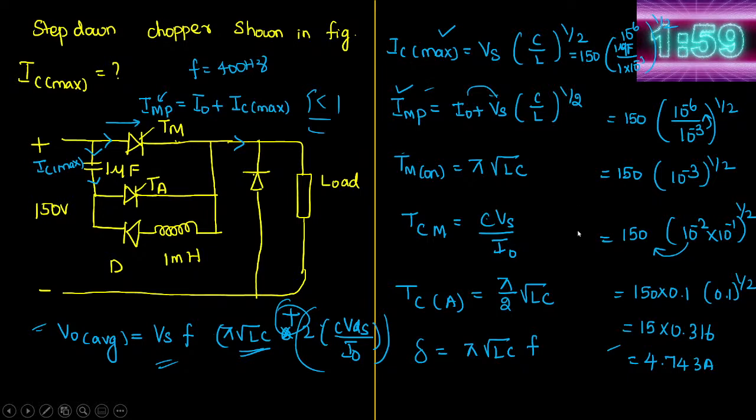You can start solving this question. Last time they asked for the maximum current flowing through the capacitor. This time they are asking for the minimum duty cycle when frequency f is equal to 400 Hz.